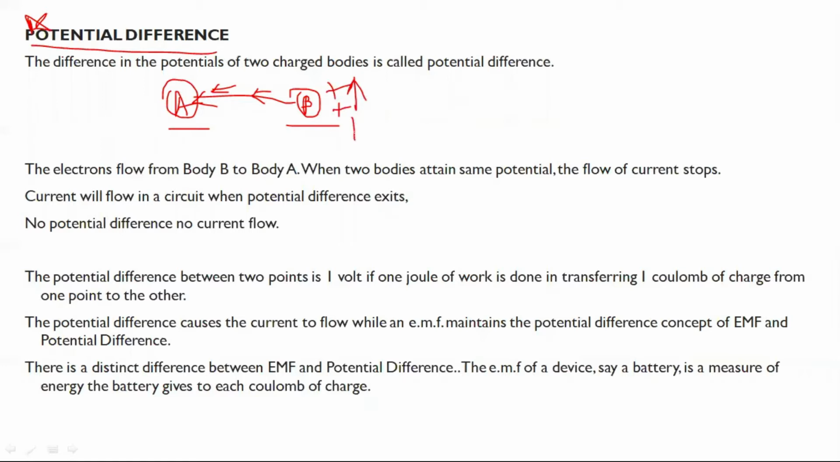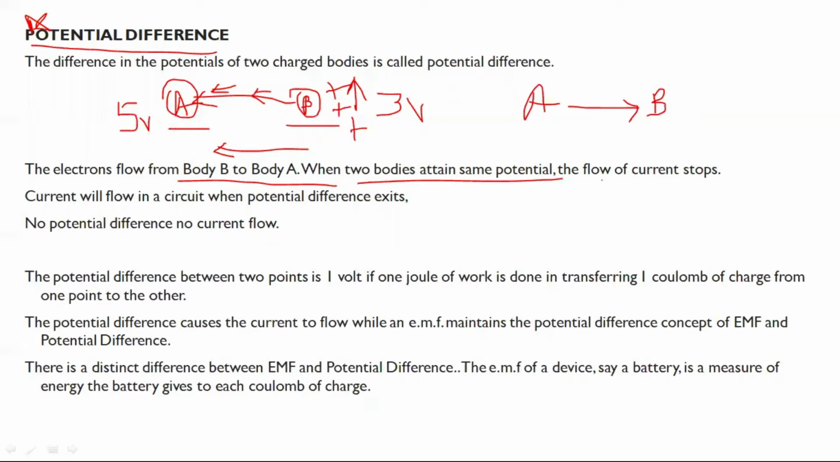Suppose A is 5 volts and B is 3 volts. The electrons will flow from B to A, but the actual current will flow from A to B. Okay, the electrons flow from body B to body A. When two bodies attain the same potential, there will be no current flowing in the body.